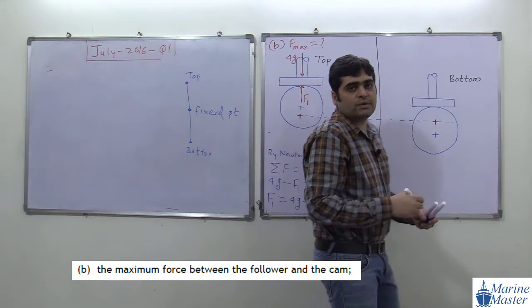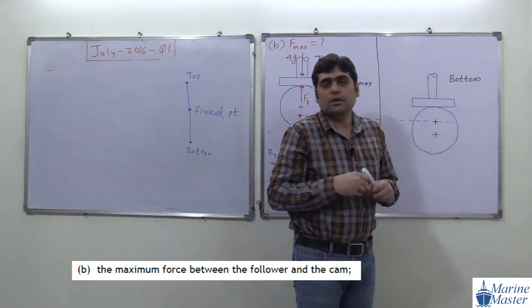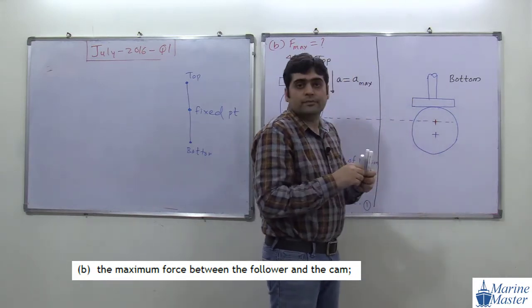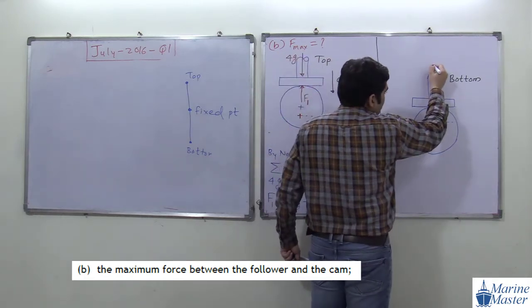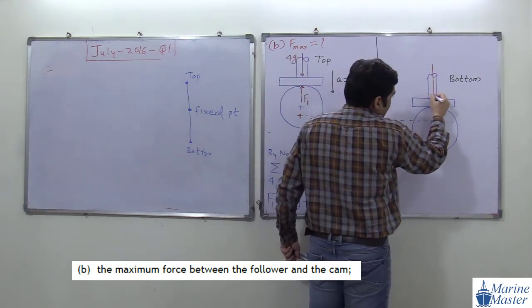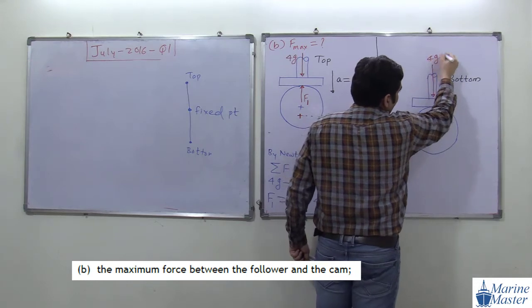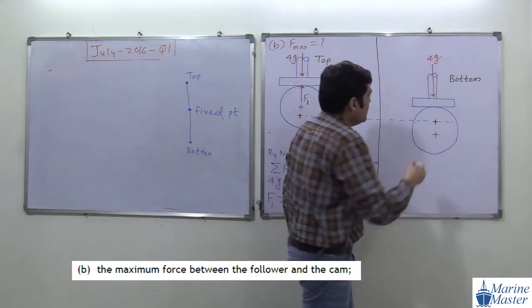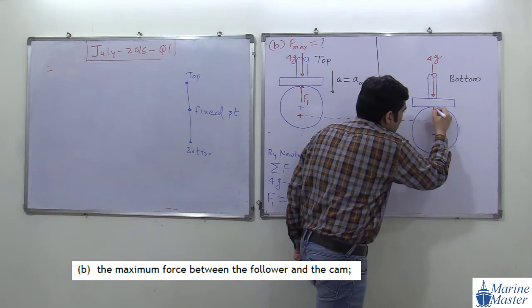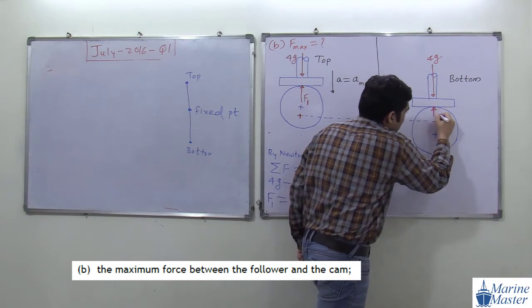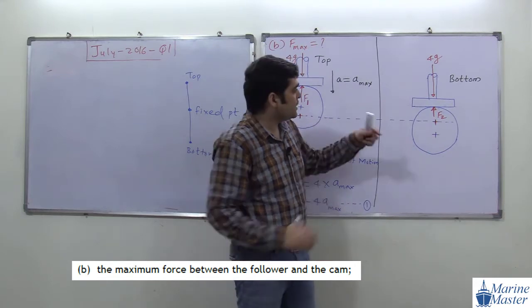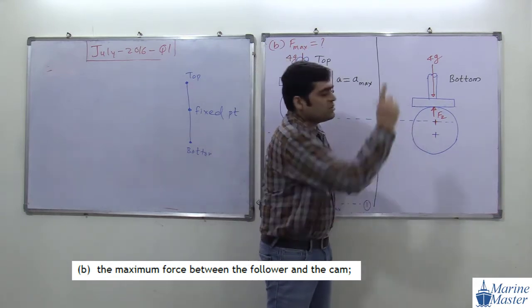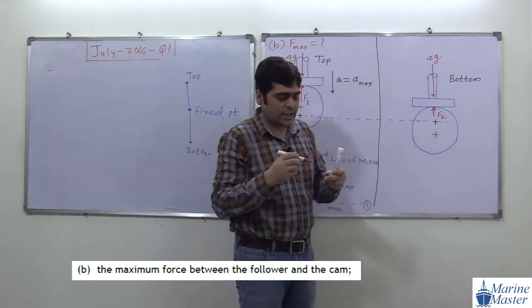Now we will come to the bottommost position. For the bottommost position, what is the value of the weight? Same. The follower is not changing, so the weight will be the same. Weight is 4g. Here we will assume the force is F2, the force between the follower and cam. So this cam is applying force F2 on this follower. Try to see the scenario here.